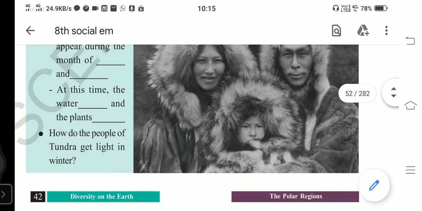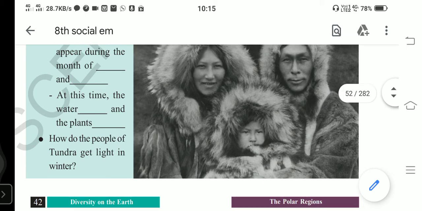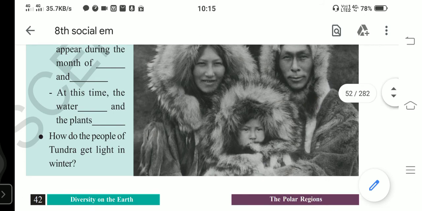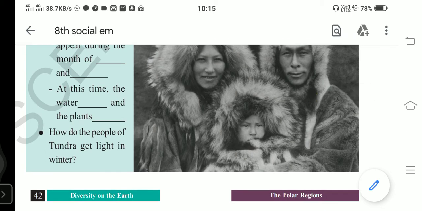What are the challenges? They have to fight with severe coldness, right? And there is no cultivation of crops, so they have to fight to get their food. So many challenges they face here. They are very far from the remaining world, so they cannot get all the facilities we are enjoying today. So they meet their challenges from the north. We see that the way of life of the Eskimos is completely different.